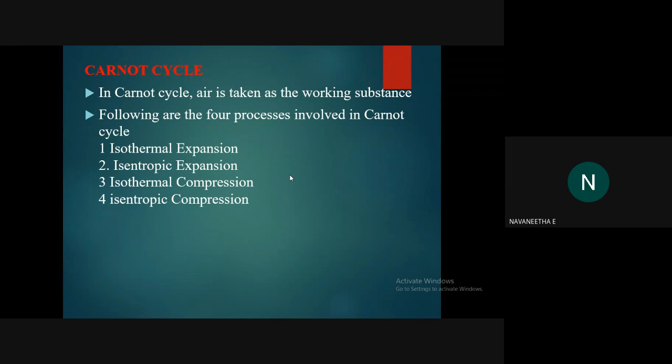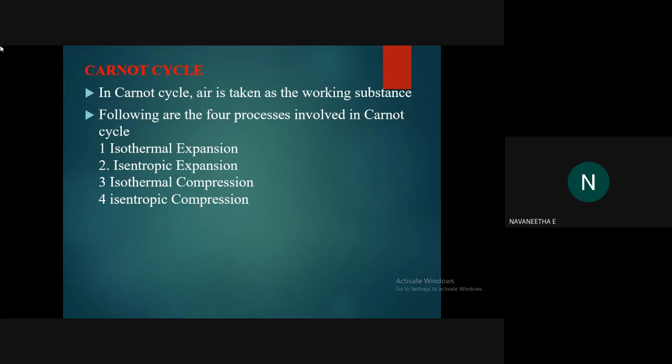Then isentropic expansion. What is an isentropic process? Entropy, degree of order. Yes, entropy, isentropic. In an isentropic process, what should be constant? No heat exchange will take place.